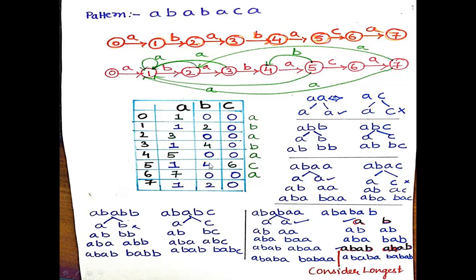Now I've encountered pattern B. So that is A, B, A, B, A, B. B is the pattern encountered. A and B, no match. AB, AB, match. ABA, BAB, no match. ABA and ABAB, there is a match. So there are 2 matches here. Now you should consider the longest one, that is ABAB. So I'll update it as 4.